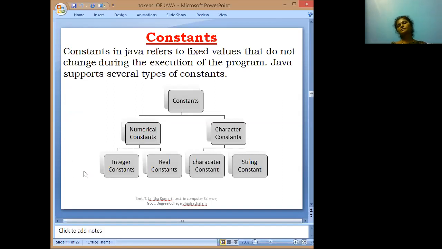Java supports several types of constants. The constants are divided into two types: numerical constants and character constants. These numerical constants are further divided into two types: integer constants and real constants. Character constants are divided into two types: character constant and string constant.